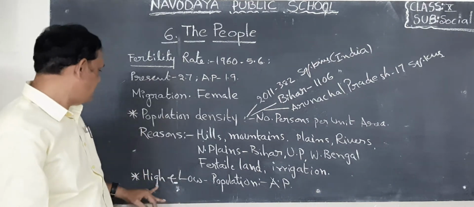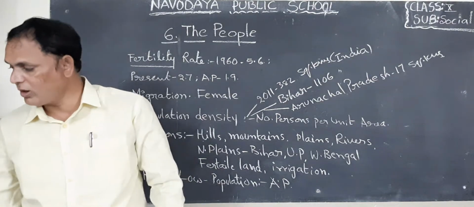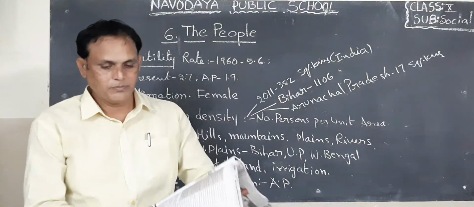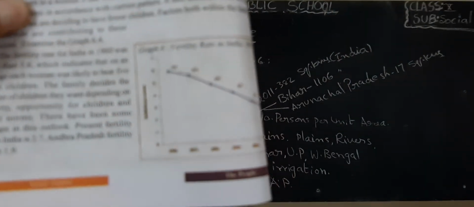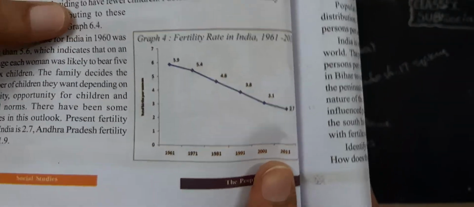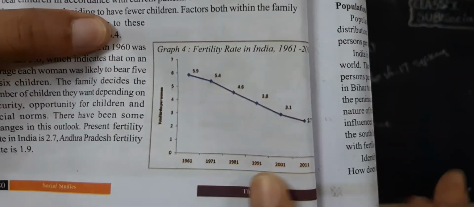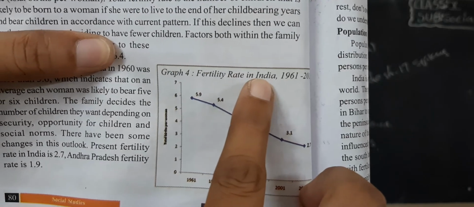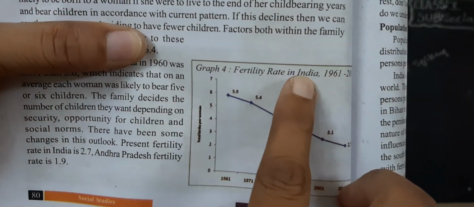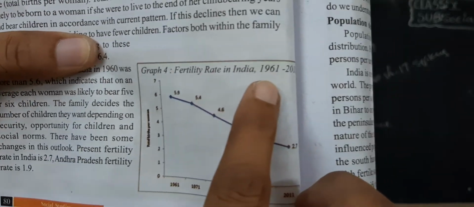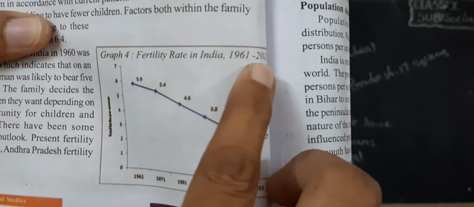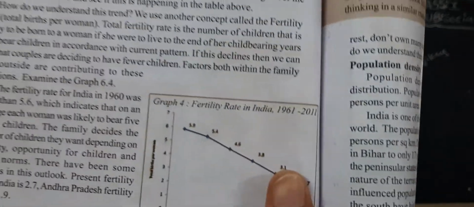Okay, children. Next, I want to show you some graphs in this lesson. You come to page number 80 in this lesson. Here you look at the fertility rate in India, 1961 to 2011. That is the information, children.